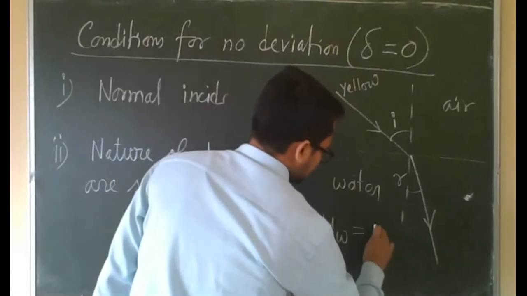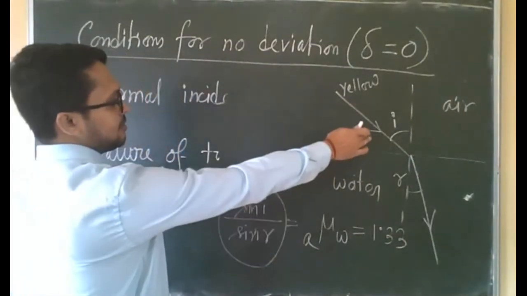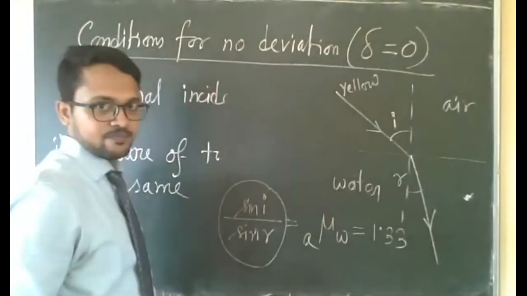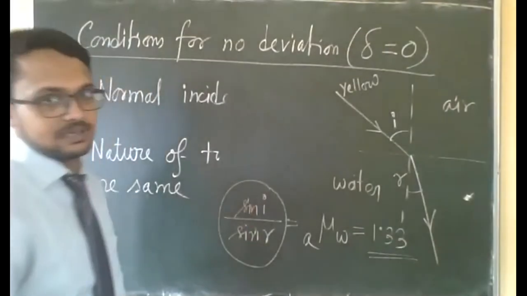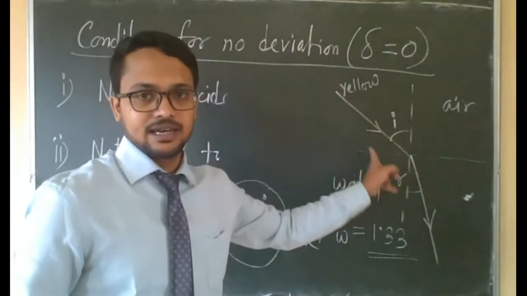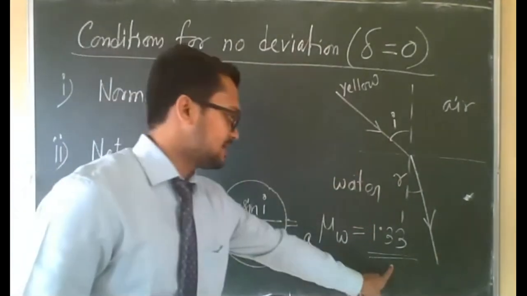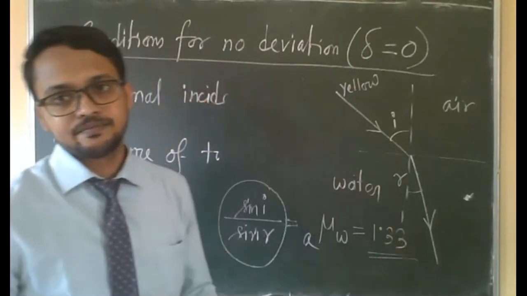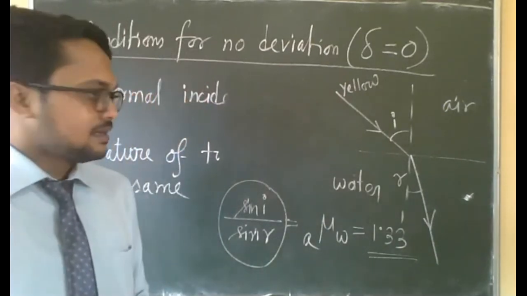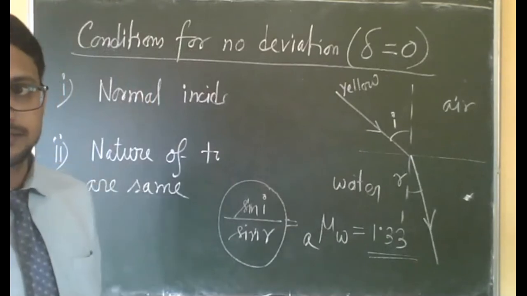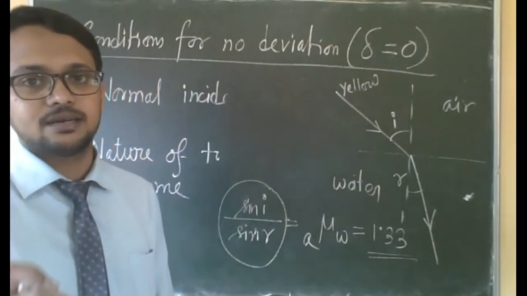That means just now we have seen that refractive index of water is 1.33. For any angle of incidence, you will get some value of refraction. If you put those two values here, you will get 1.33 for any angle of incidence, for 20 degree, 30 degree, 40 degree, 50 degree, 55 degree, 60 degree, 65 degree. For any angle, you will get the value 1.33. This is the constant. Is it clear? This is also known as Snell's law. If you are asked to write Snell's law, only you will write the second law. No need to write the first law.